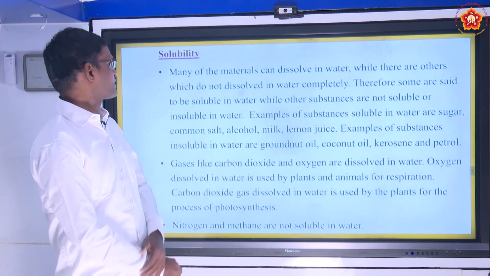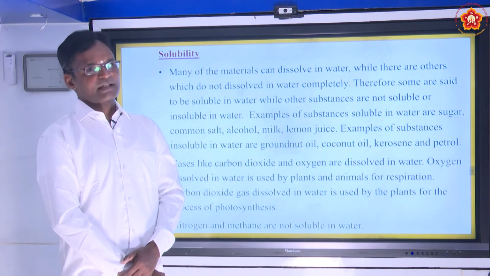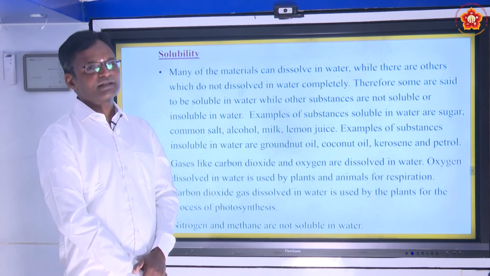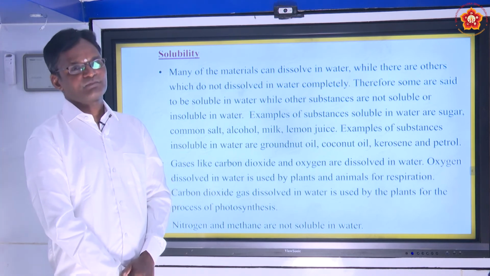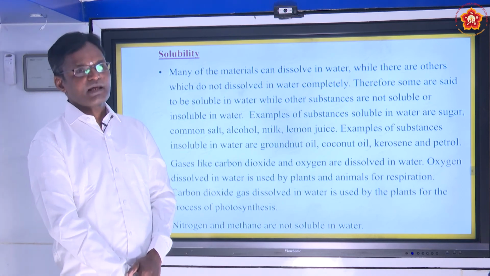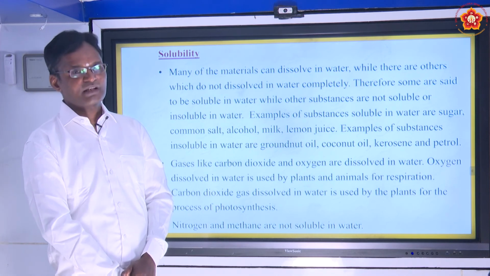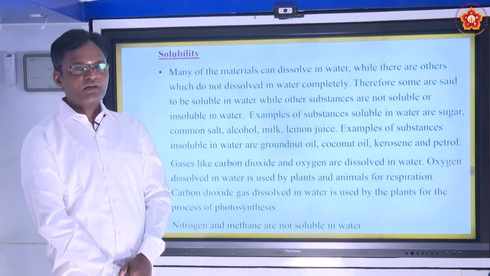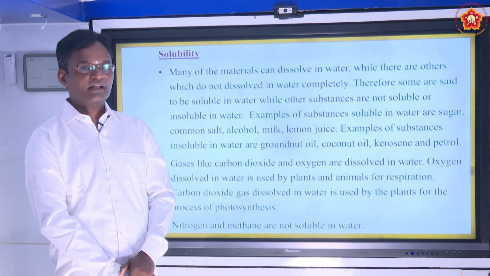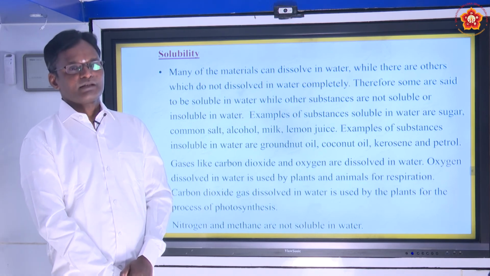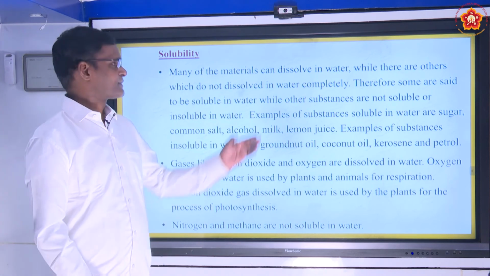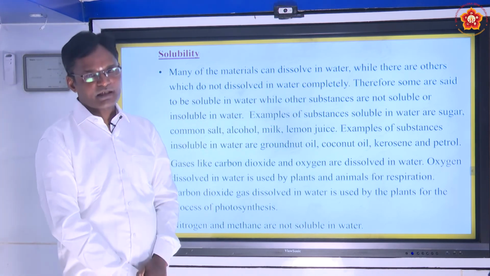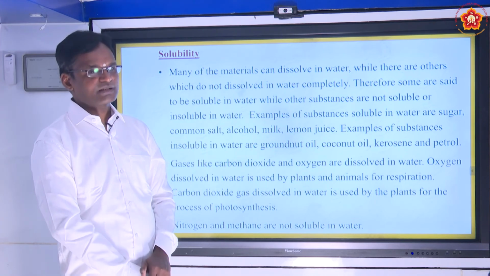So therefore, the last and final property of materials is solubility. Solubility means many substances will dissolve in water, while not all substances dissolve completely. Some are said to be soluble in water, while some are not.